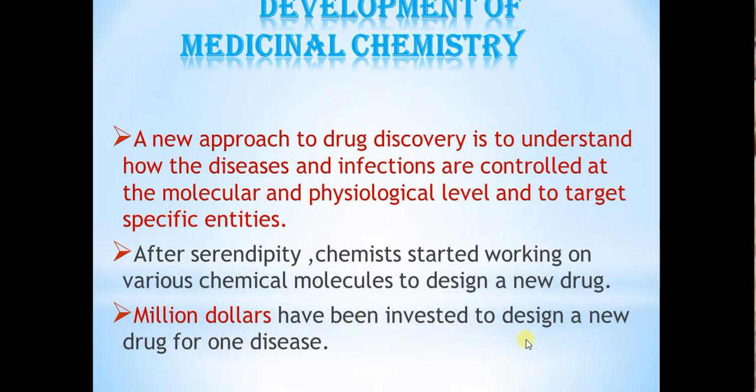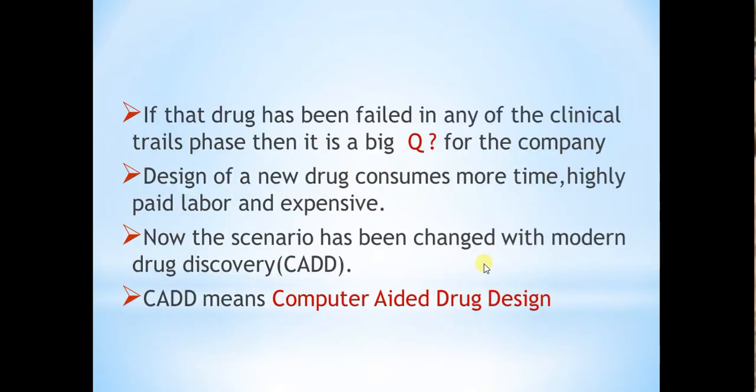$1 million has been invested to design a new drug for one disease. Suppose the chemists have started working on designing a new drug, then the companies used to invest $1 million for designing a new drug. But here one problem is there. If they have started working on any drug, it is not 100% sure that they will come with a better output if that drug has failed in any of the clinical trial phases.